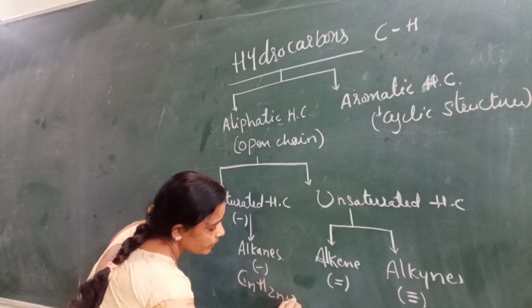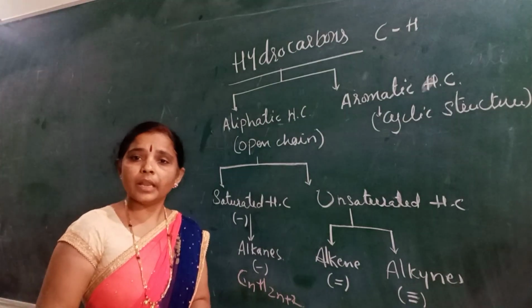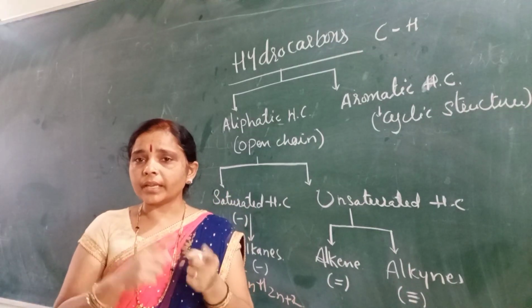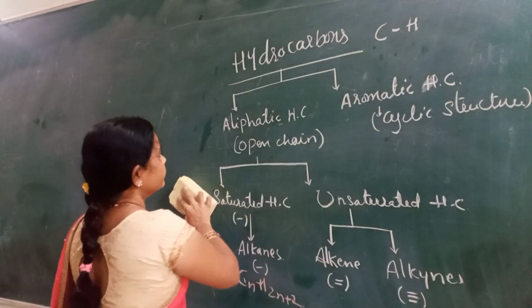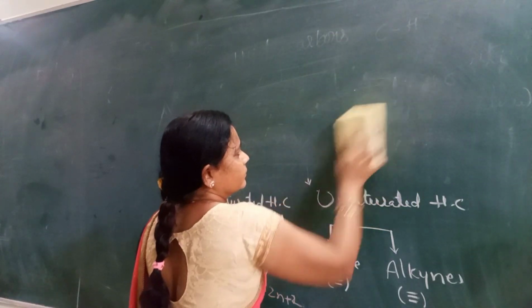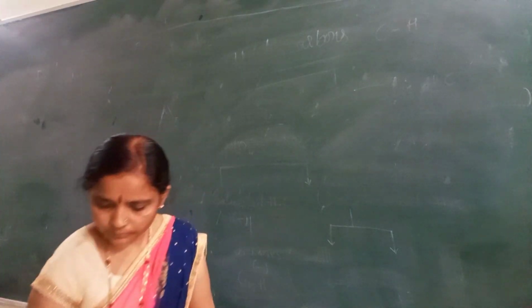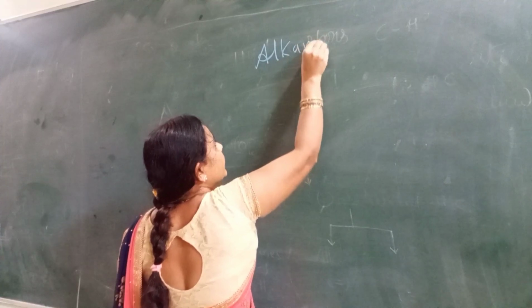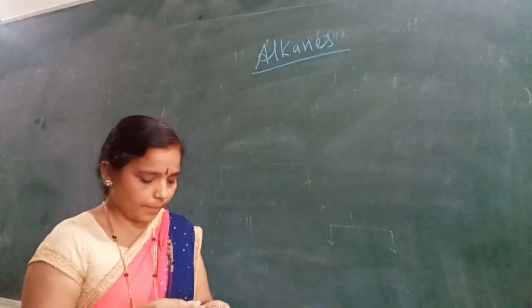The general formula is CnH2n+2. Let us consider alkanes first. We will learn the structure and how carbon is combining with hydrogen. As I already explained, alkanes are considered aliphatic single bond chain compounds.